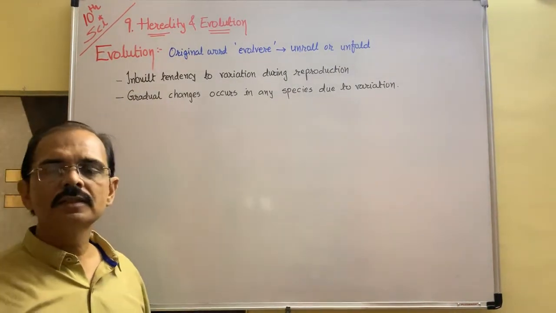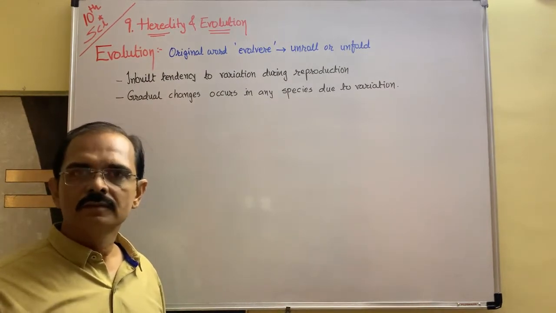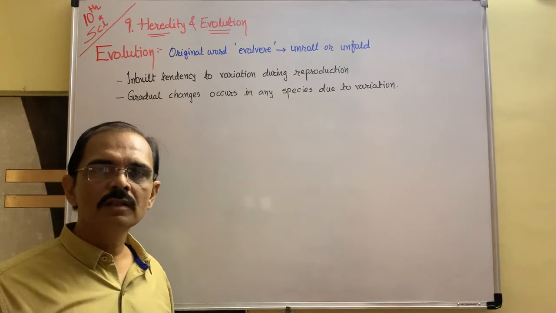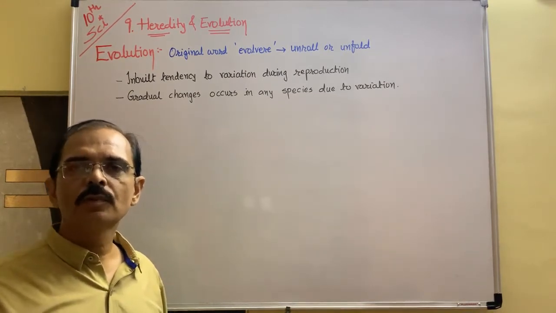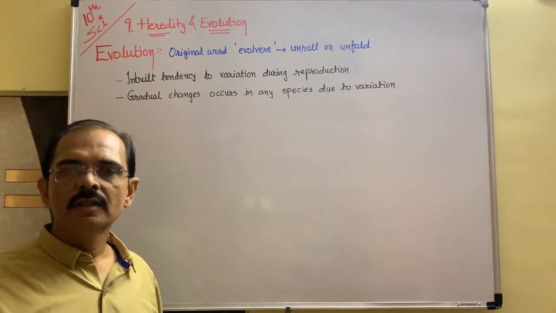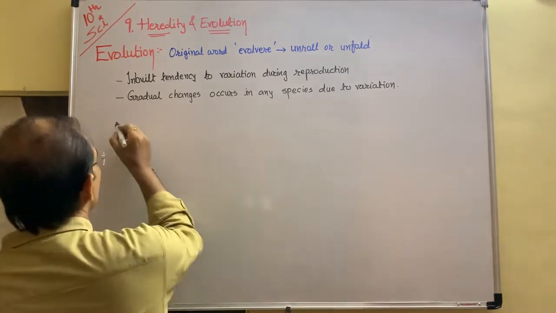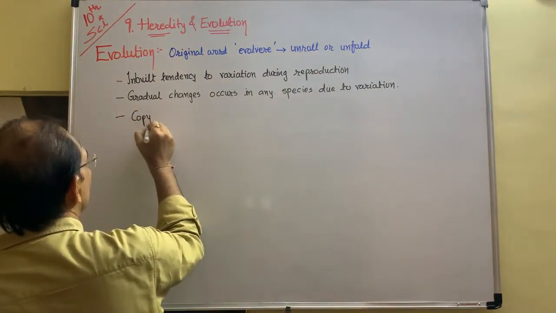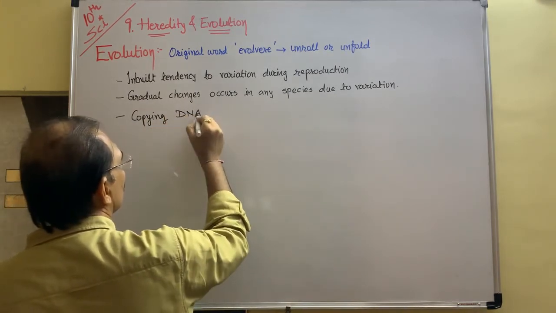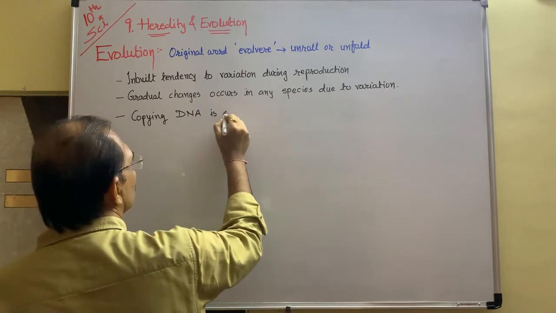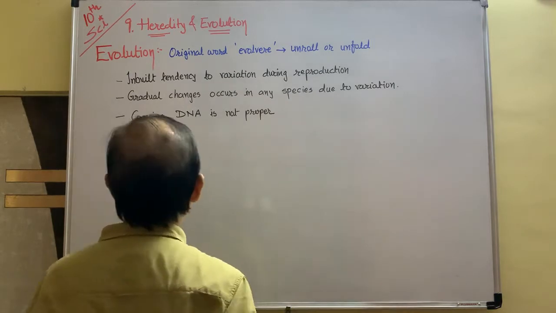Remember, evolution occurs in our body. This is because of a fault, any fault. Here the fault is what? Copying of DNA. If copying of DNA is not proper, then variation occurs, and variation leads to evolution in the long run. So, copying of DNA is not proper, or there is a mistake in copying of DNA,